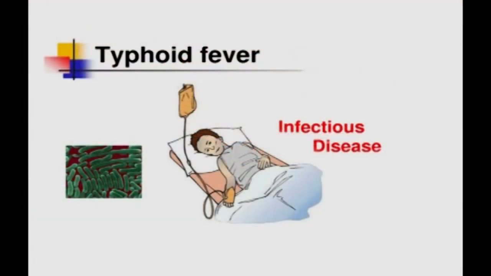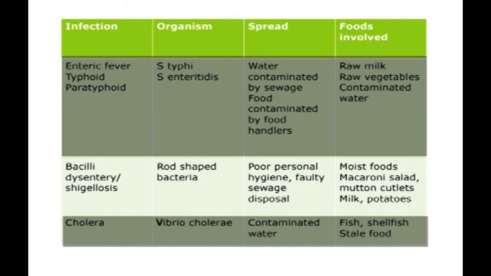paratyphoid. Also, food can be contaminated by food handlers. If a food handler has typhoid or paratyphoid, and if he does not take precautions when handling the food, he can transmit the infection. Foods involved are usually raw milk, raw vegetables, and contaminated water. Bacillary dysentery, or shigellosis, is an intestinal infection which is caused by rod-shaped bacteria. It is spread by poor personal hygiene and faulty sewage disposal.